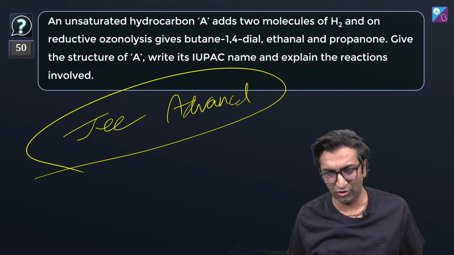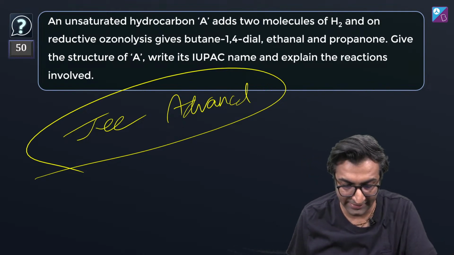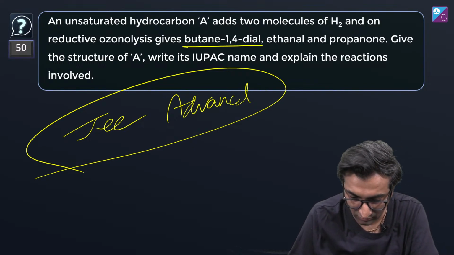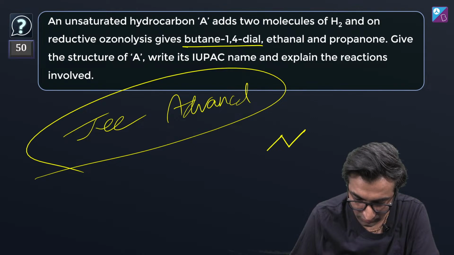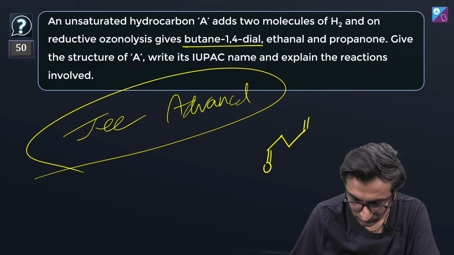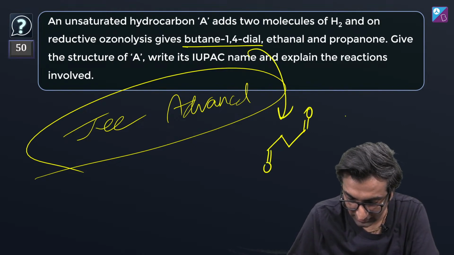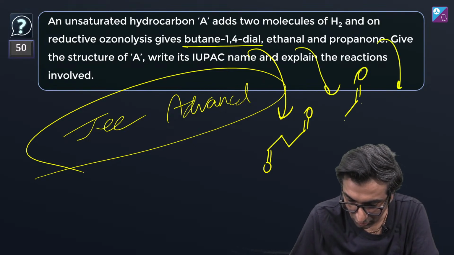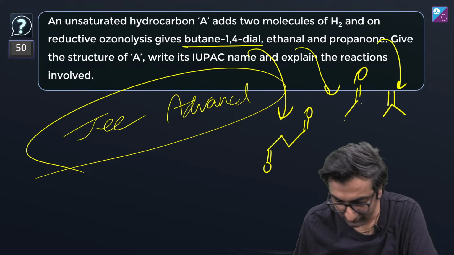Draw line diagrams, life becomes significantly easy. I'll give you a starting point. We can draw line diagrams of all three. Butane-1,4-dial: 1, 2, 3, 4. Ethanal: 1, 2. Propanone: this structure.